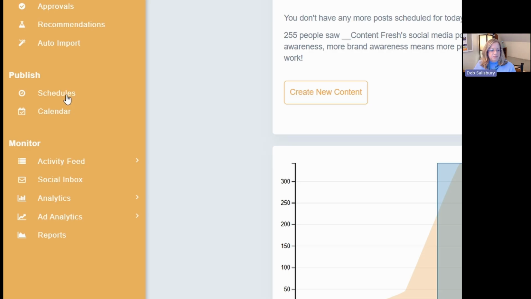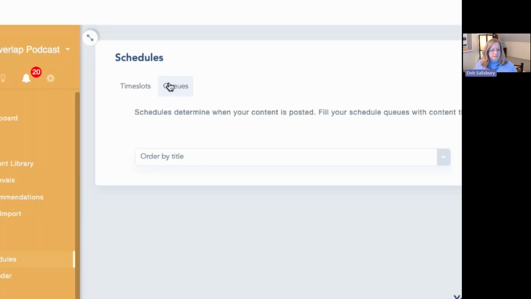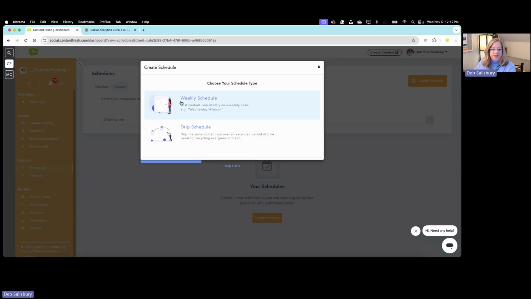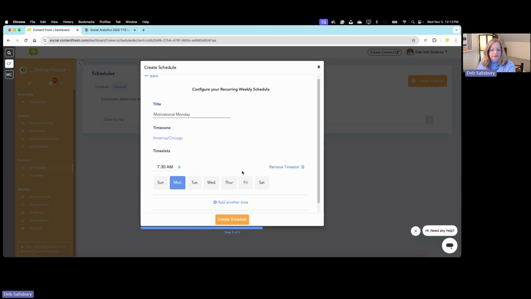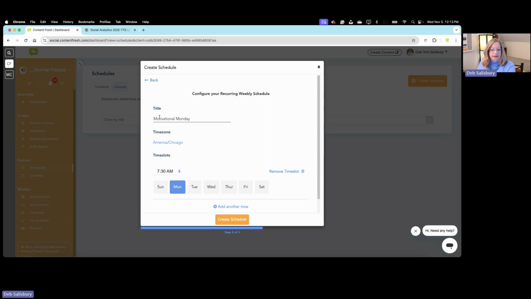So what I'm going to do is show you how to use that tag right here to schedule on the calendar. I will click on the Schedules tab and come to the queue. We're going to create a weekly schedule, and this is for our motivational quotes. We want this to happen every Monday morning. How about bright and early, 7:30 a.m. on Monday? So that is all we do. We need to give it a title, give it a time, select the day of the week,